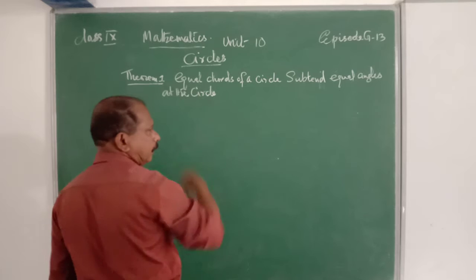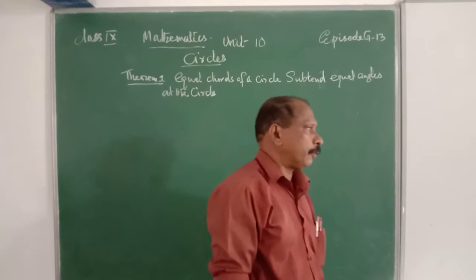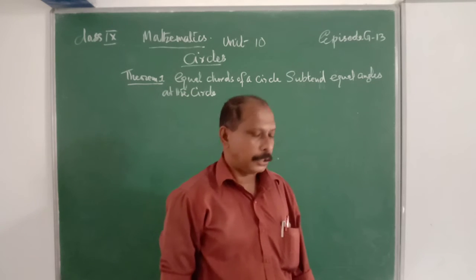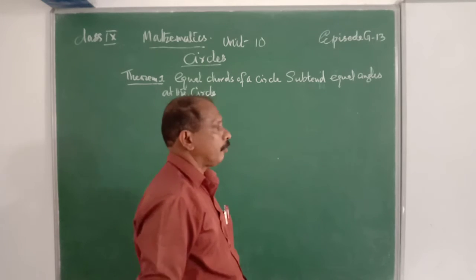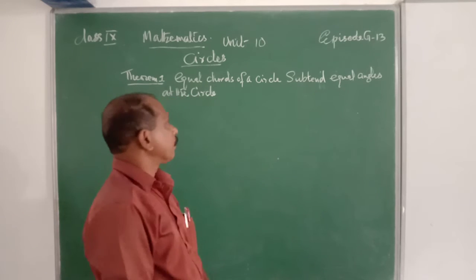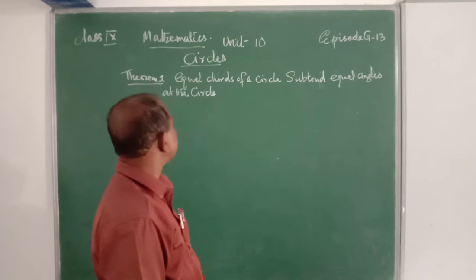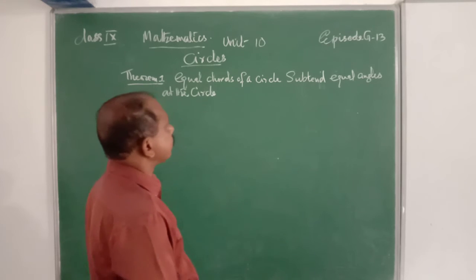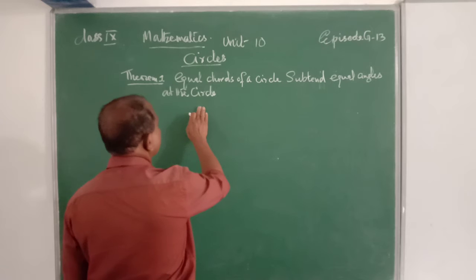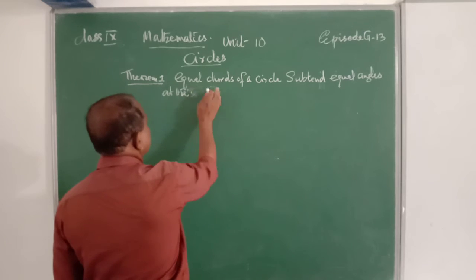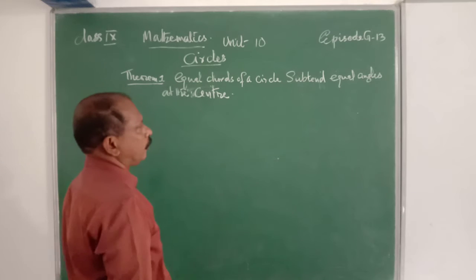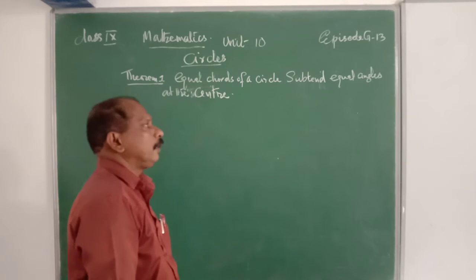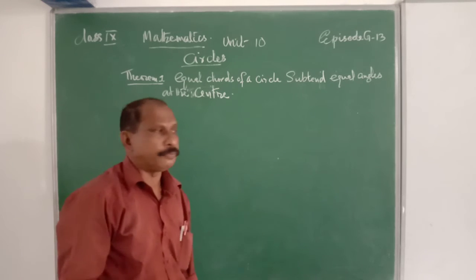That is the first theorem. Equal chords of a circle subtend equal angles at the center of the circle.